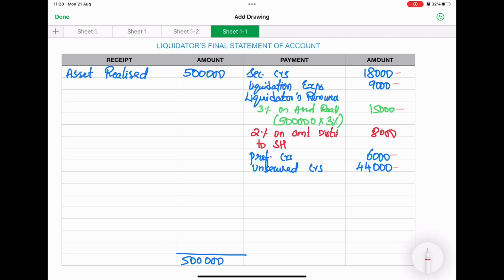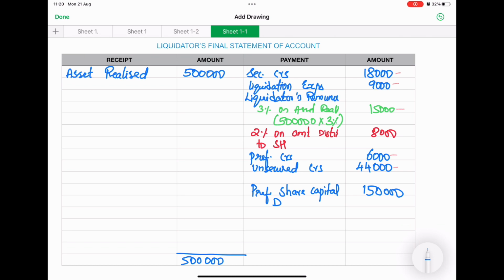Next we have to calculate the amount we are going to pay to the preference shareholders. Before calculating the surplus, let us pay them the actual share they have invested. The preference shareholders have share capital of 1,50,000.